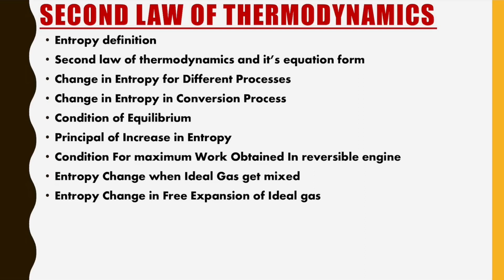Next is the TS graph. This is very important. In the TS graph, what do we have to study? We have to study how we will calculate work done and heat exchange in any process, adiabatic and whatever process. We have also done it for the PV graph. Similarly, how are we going to calculate work done and heat exchange in the case of the TS graph? The next topic will be Gibbs paradox. It is just a statement.